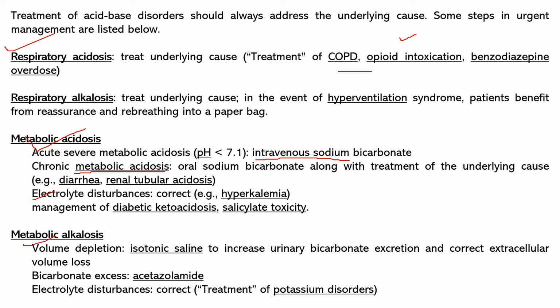In case of metabolic alkalosis with volume depletion, isotonic saline should be given in order to increase the volume and correct the extracellular volume loss. Bicarbonate excess can be treated by giving acetazolamide. Electrolyte disturbances should be corrected.